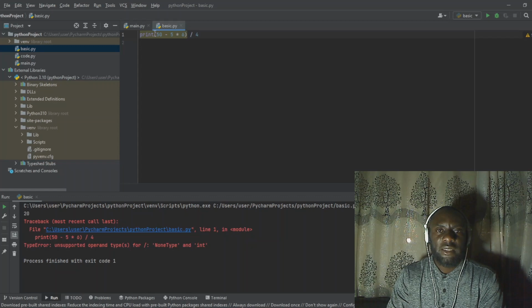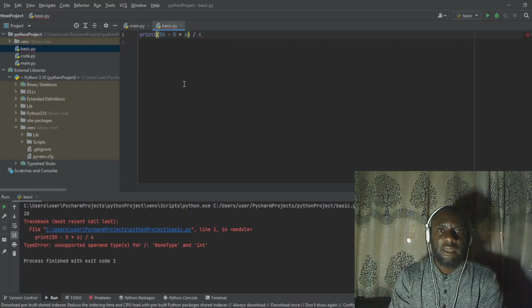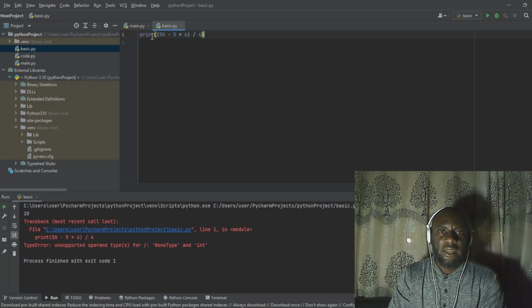All this calculation that I'm trying to do, I need to wrap it up inside the print. So I will put the opening round bracket here, then another closing round bracket here. What I did is that this is what I want to calculate.